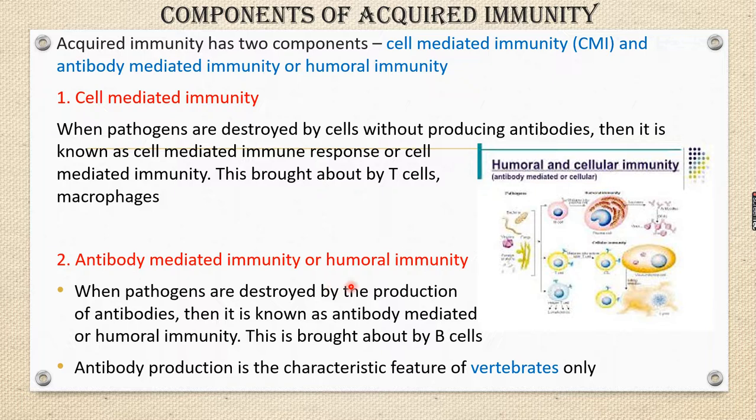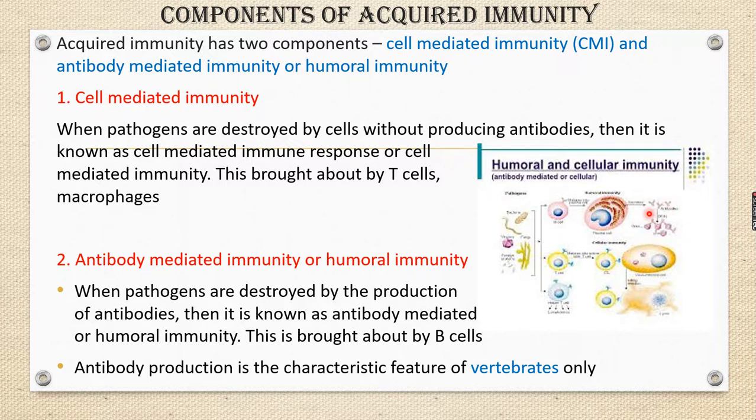So antibody-mediated immunity or humoral immunity is when the pathogens are destroyed by production of antibodies. Cell-mediated immunity is without the production of antibodies, but in antibody-mediated or humoral immunity, the pathogens are destroyed by the production of antibodies, and it is brought about by B lymphocytes, B cells. This is the main important characteristic feature of vertebrates only. All the vertebrates possess humoral or antibody immunity, where B cells, B lymphocytes, are involved in production of what is this called?